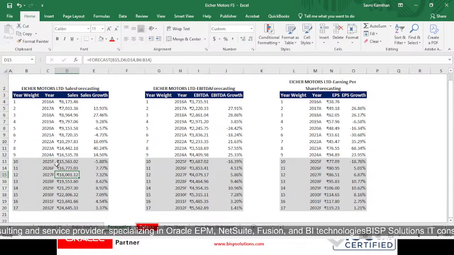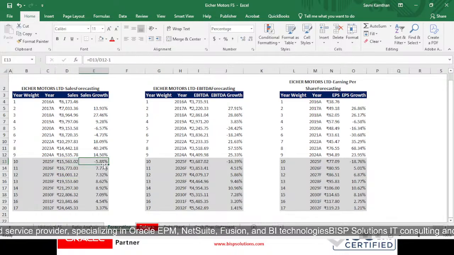Right now in 2025 it might get decreased because of some issues or if there is any change in raw materials amount, so sales growth can be declined, right? But from 2026 it will be rising from 7.77%, then 7.32%, and after that 8.62, then 8.92, and 7.09%, like that it will be calculated, right?